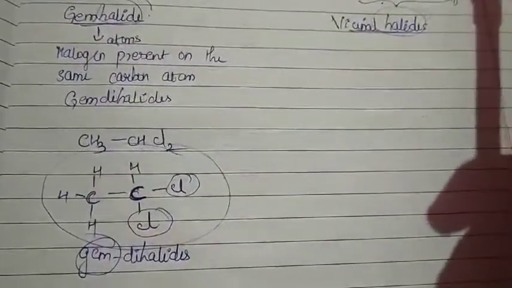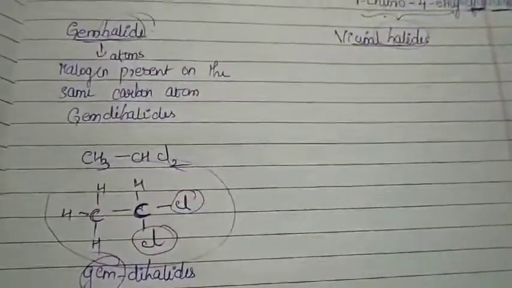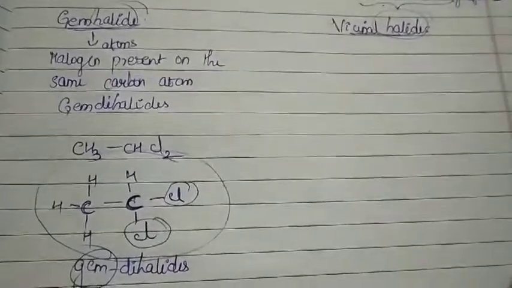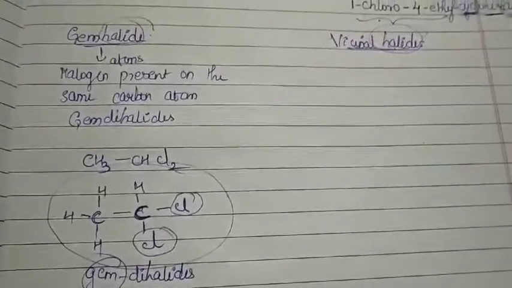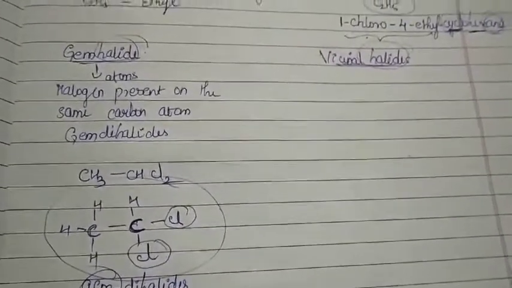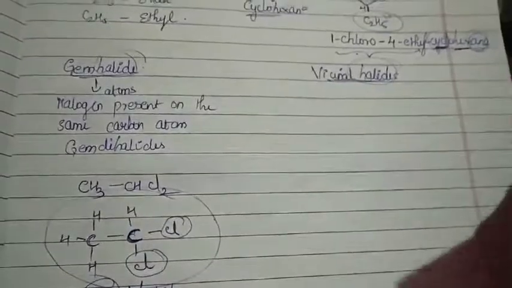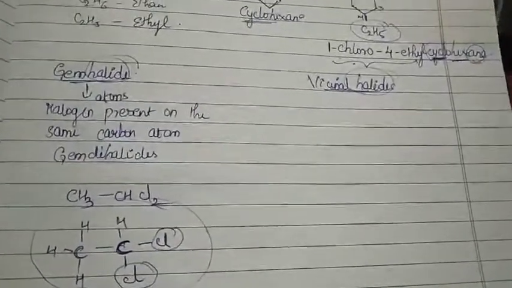In gem, the 2 halogens were on the same carbon atom. What will vicinal dihalides be? Yes, any hint? Or you can give me an answer. Yes, the 2 halogen atoms will be present on the 2 different carbon atoms, that also on the adjacent carbon atoms.